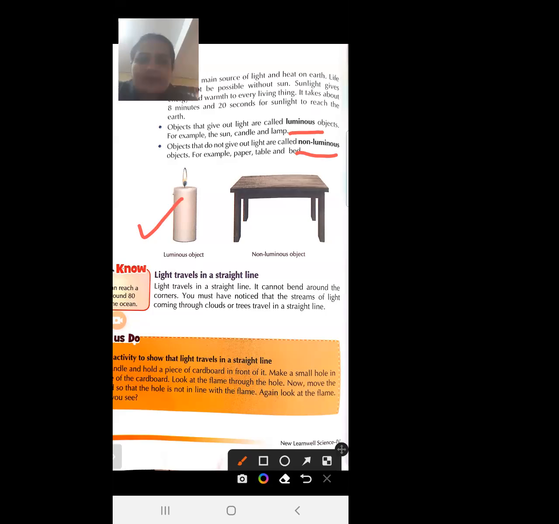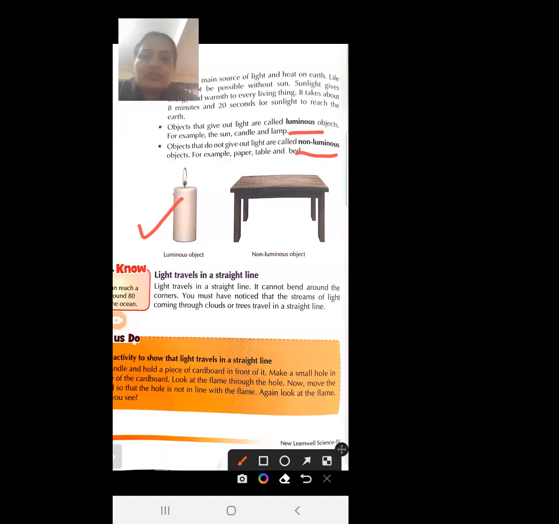And what are non-luminous objects? Paper, it does not have own light. Table, it does not have own light. And bed, it does not have own light. So it is non-luminous.